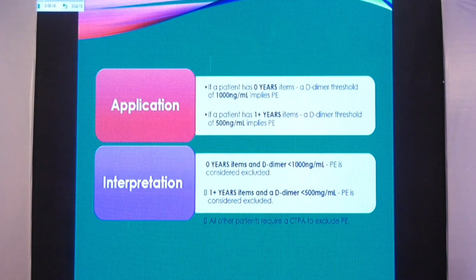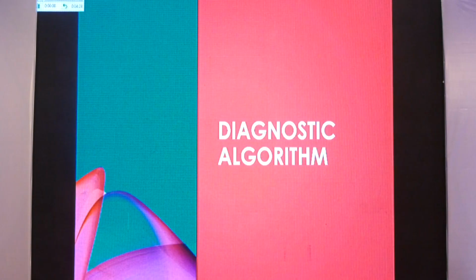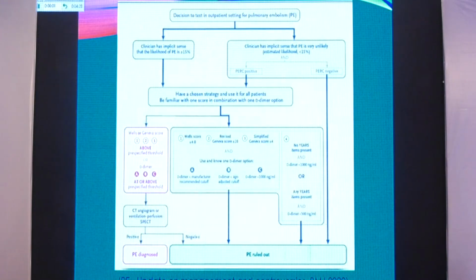So these 2 steps tell you whether the patient has pulmonary embolism or not, whether you should proceed further with any testing or not. And after you want to proceed further, this is the algorithm that you rely on.